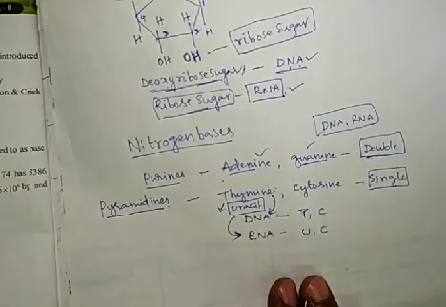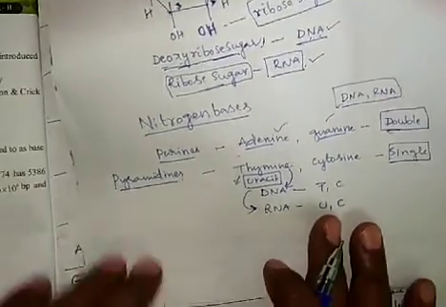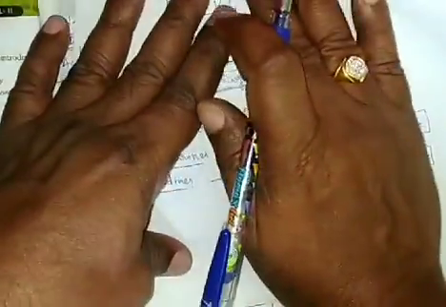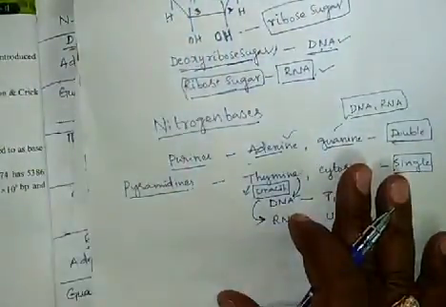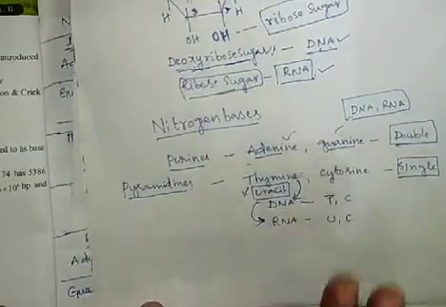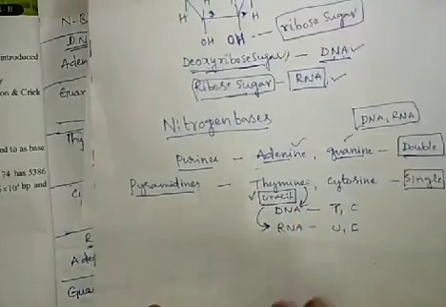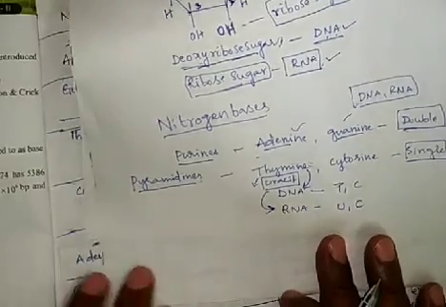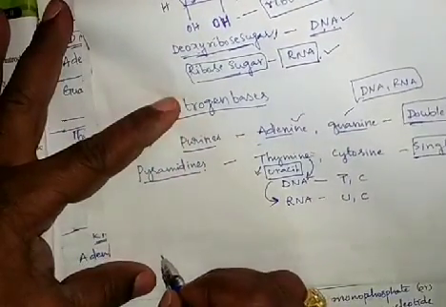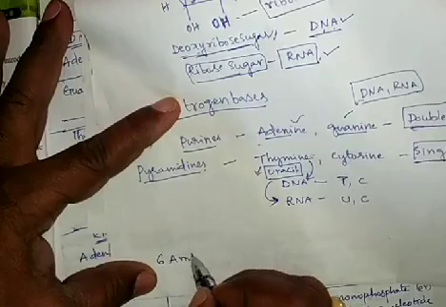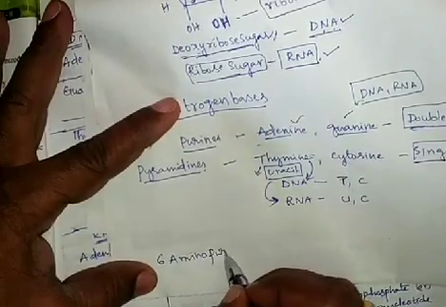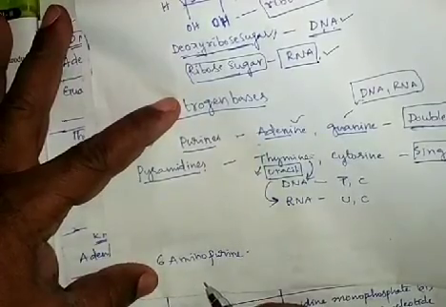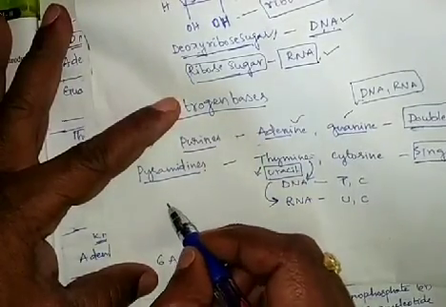So coming to the structure of adenine. Adenine is also called 6-aminopurine. Let us see the structure of this 6-aminopurine.